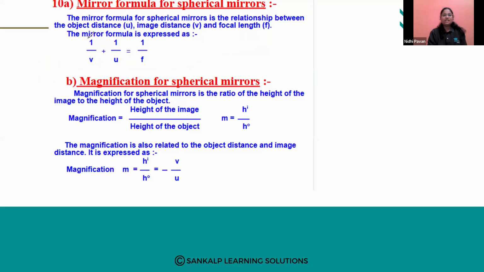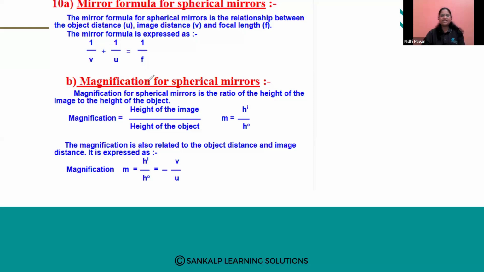So see here, the sum of reciprocals. Why do we call it reciprocal? If there is 1 by something, we call it reciprocal. So 1 by V plus 1 by U gives you 1 by F. So this is the mirror formula.